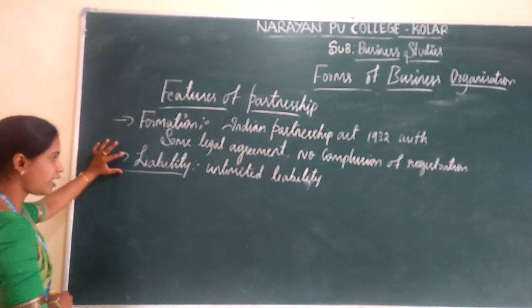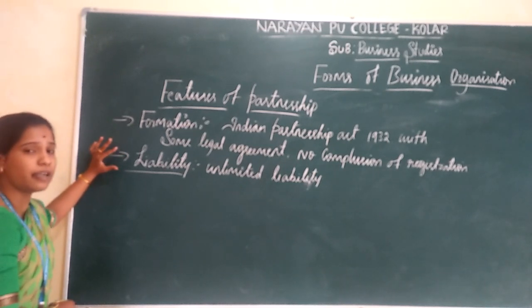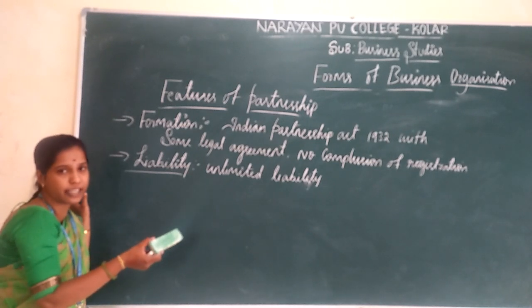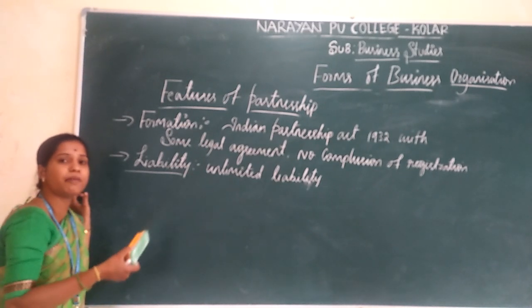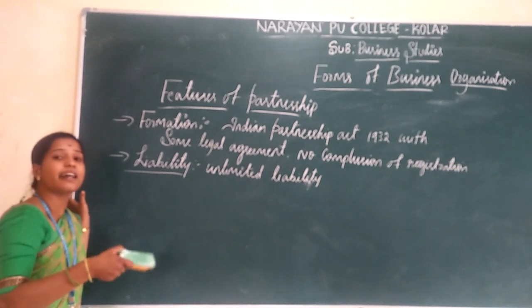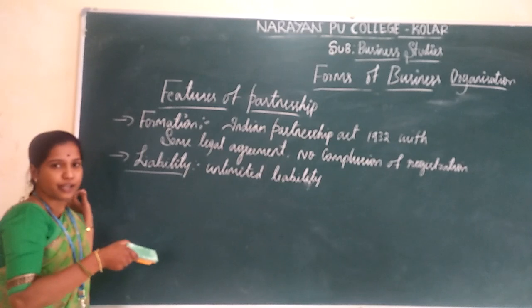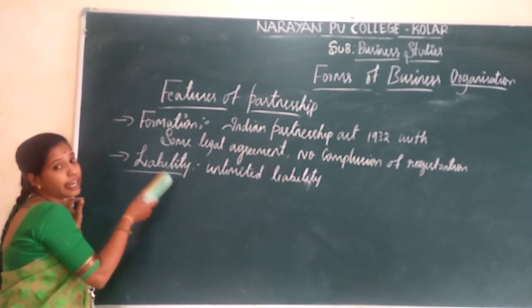Every partner is liable. Every partner has unlimited liability. If one person is not able to pay their debt, the other partners have to pay those debts from their personal resources. That is known as liability.